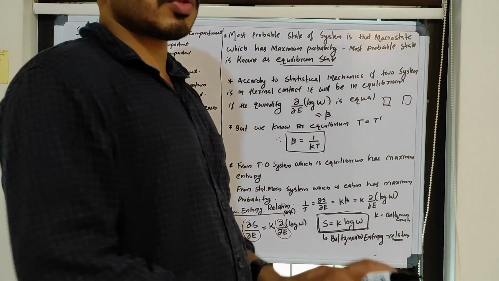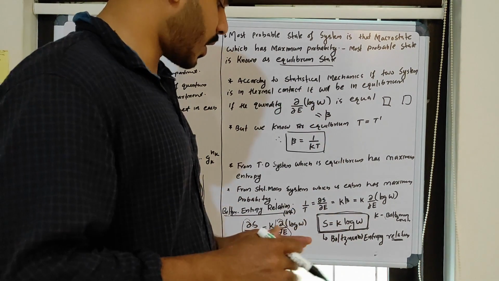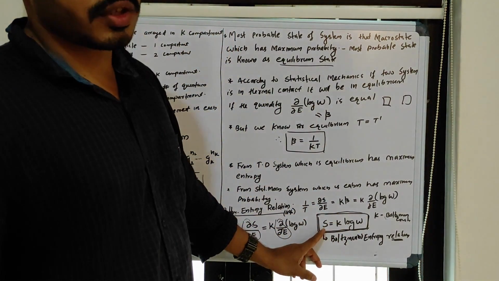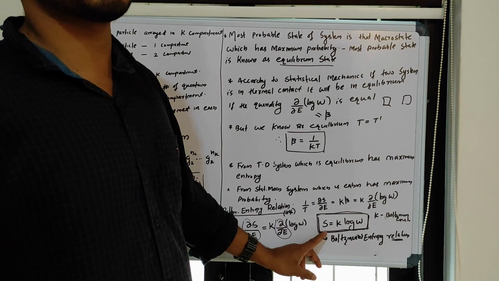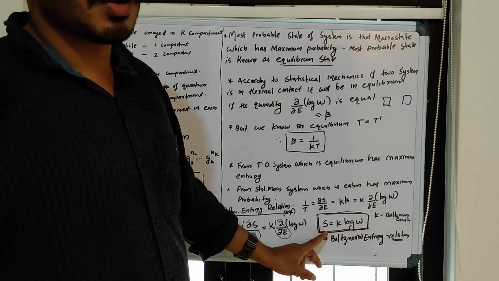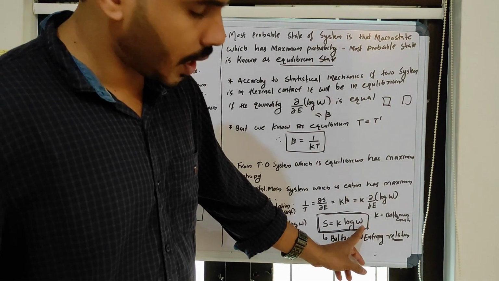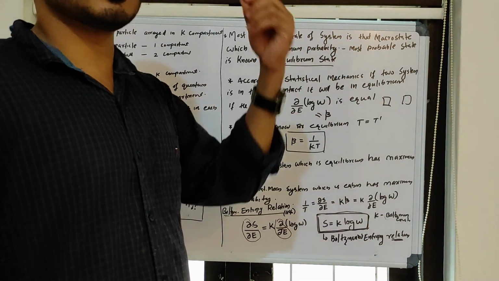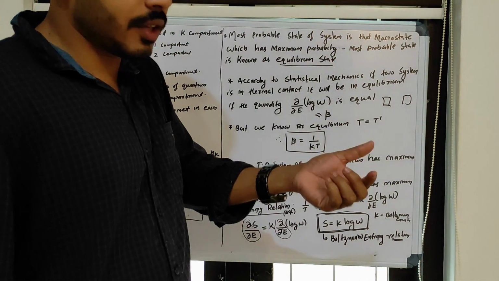This is a very famous and very important equation in statistical mechanics, because the left-hand side S gives the entropy, which is a thermodynamic parameter. W or omega is a microscopic arrangement of particles.